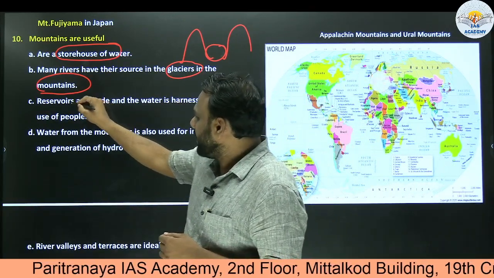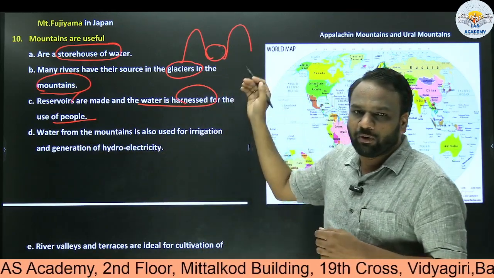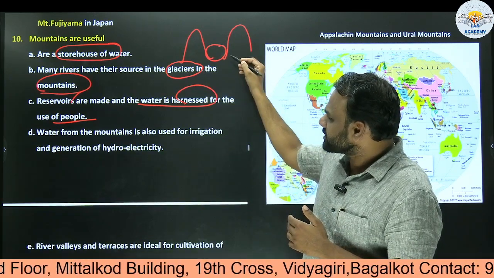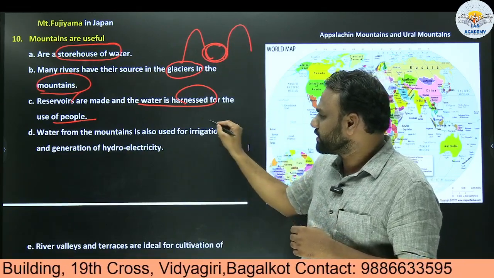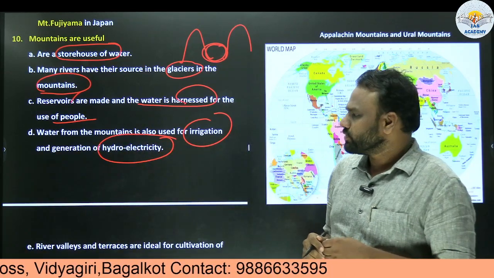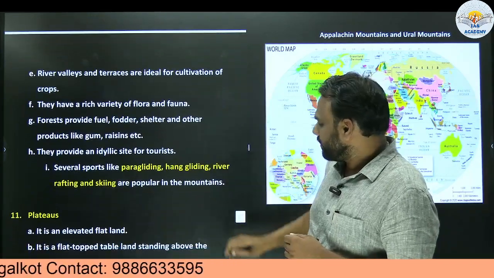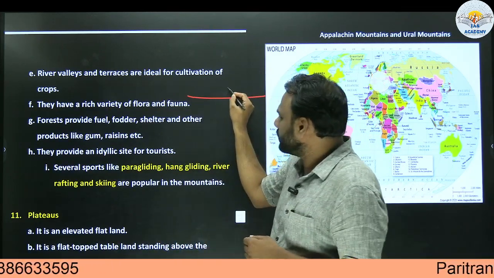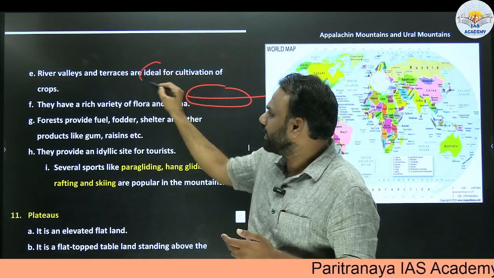Next, reservoirs are made and the water is harnessed for use of people. Already, in between the mountains, there is a natural reservoir. Here some artificial structures will be built to store the water, and that stored water we can use for irrigation and for generation of hydroelectricity. In this way, mountains are beneficial. Next, river valleys are ideal for cultivation. Wherever a river is flowing, we call the surrounding area a river valley. This river valley is ideal for cultivation of crops.